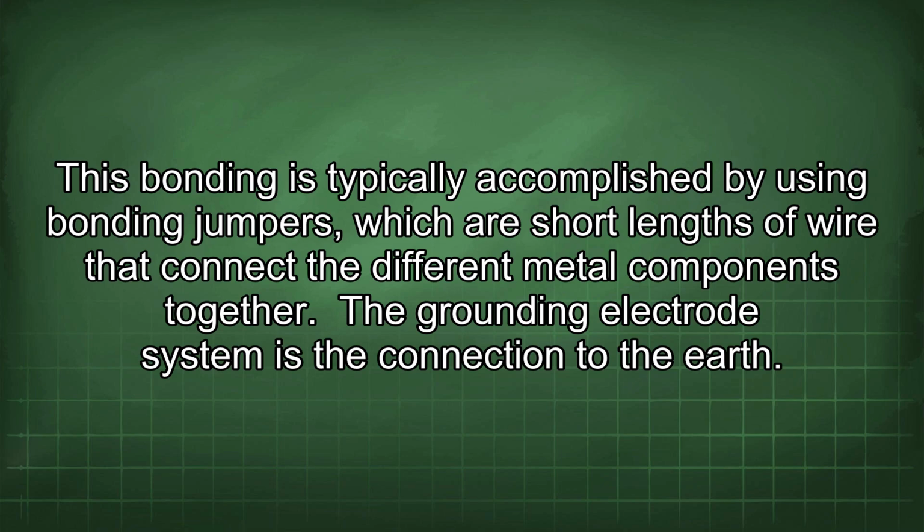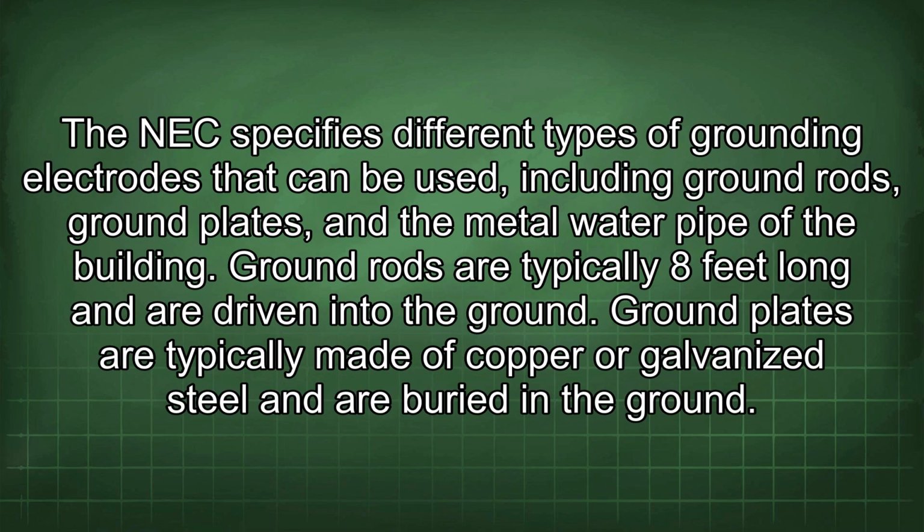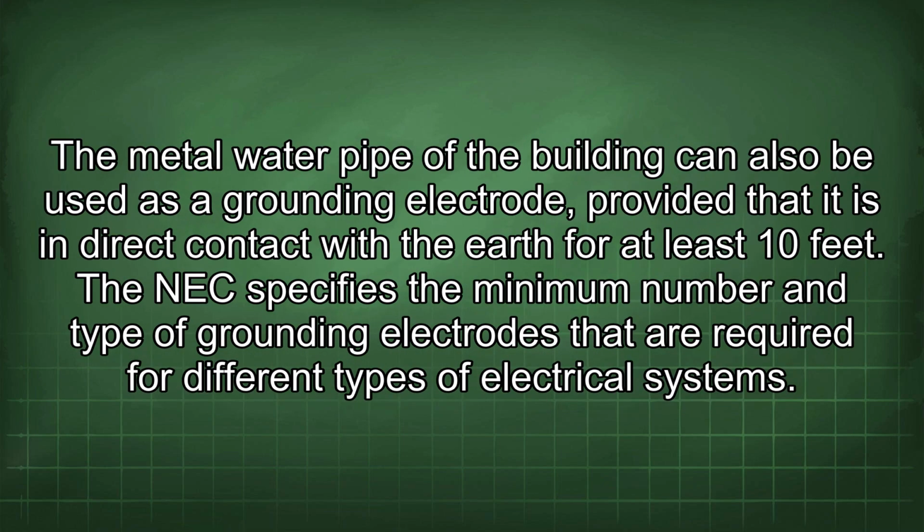The grounding electrode system is the connection to the earth. The NEC specifies different types of grounding electrodes that can be used, including ground rods, ground plates, and the metal water pipe of the building. Ground rods are typically 8 feet long and are driven into the ground. Ground plates are typically made of copper or galvanized steel and are buried in the ground. The metal water pipe of the building can also be used as a grounding electrode, provided that it is in direct contact with the earth for at least 10 feet. The NEC specifies the minimum number and type of grounding electrodes that are required for different types of electrical systems.